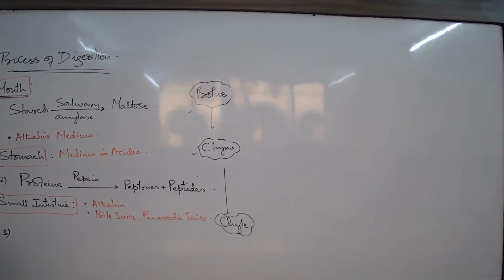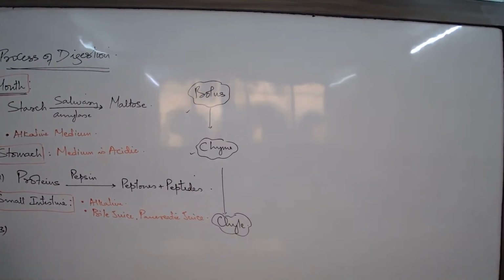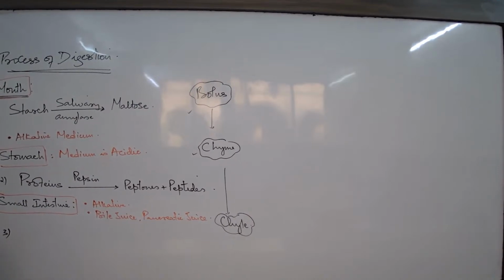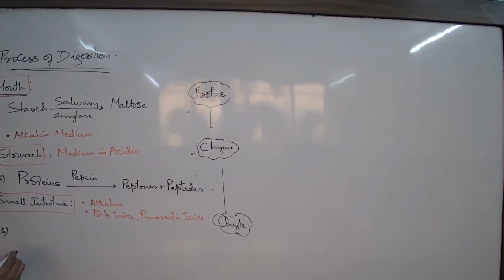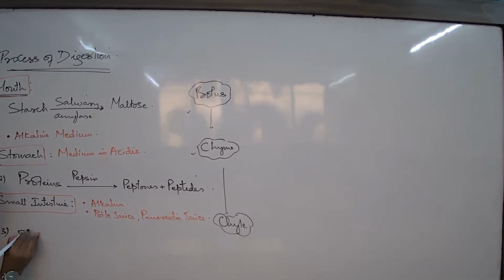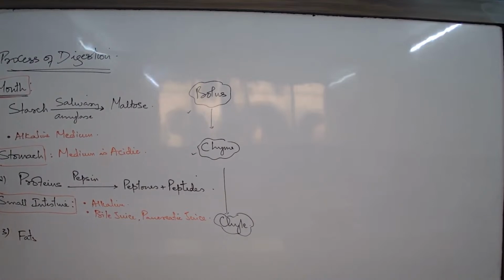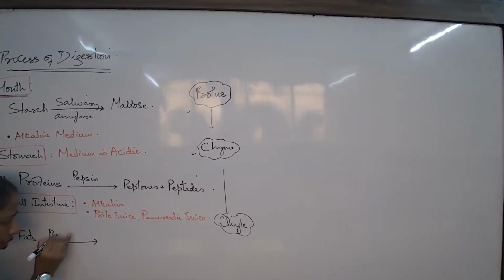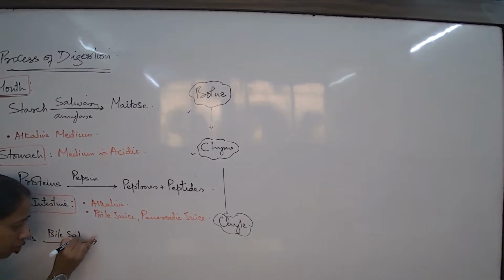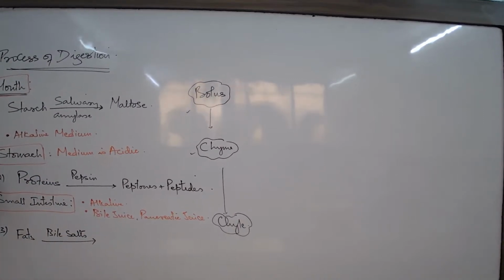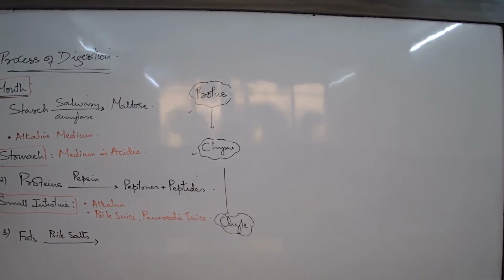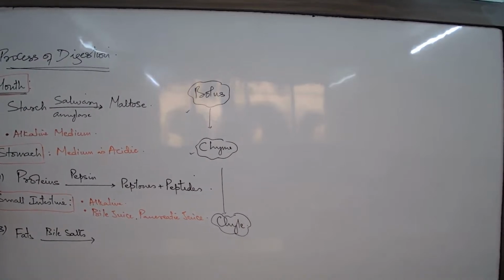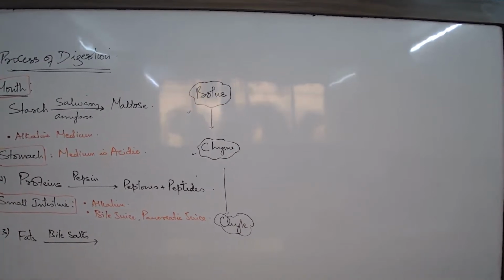To carry out steps of protein, fat, and carbohydrate digestion, all. The first step that takes place here in the duodenum is the breakdown of the fats. Complex fat molecules are broken down with the help of bile salts. Are you all understanding? All bile salts. Where are we? We are in the duodenum.